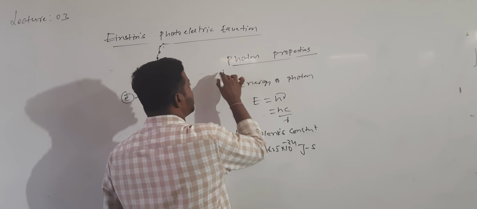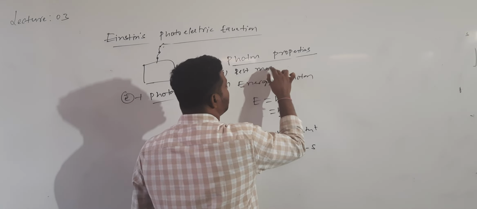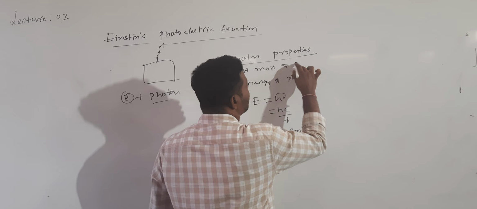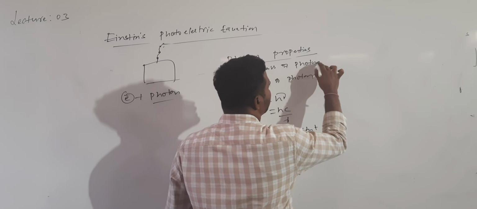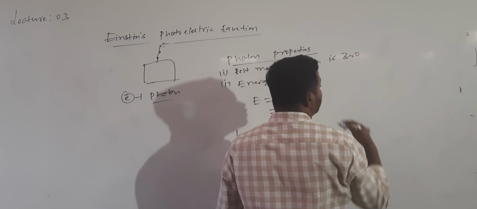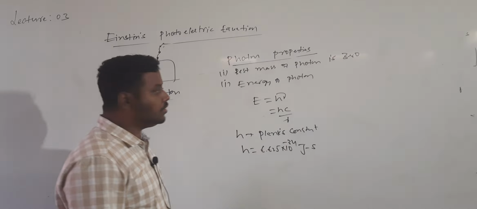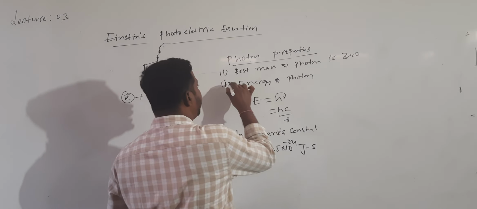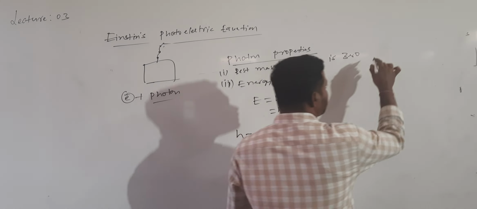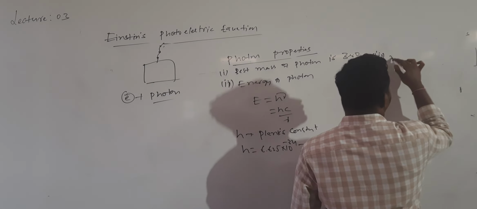Before this, I will write the first property, the rest mass of the photon. The rest mass of a photon is 0. When a photon is at rest, it has no mass, and this is the value of the energy of the photon. So the second property is the energy of the photon. And the third property, so what is the momentum of a photon?